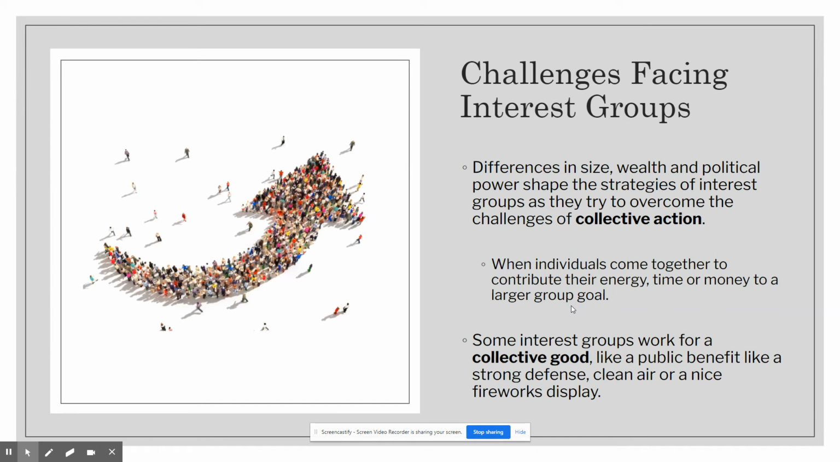All right, so some of the challenges facing interest groups. Differences in size, wealth, and political power are going to shape the strategies of interest groups as they try to overcome the challenges of collective action. Okay, so differences in size, how much money an interest group has, how much political power interest groups have. Those are all some of the challenges that those organizations are going to face as part of that collective action.